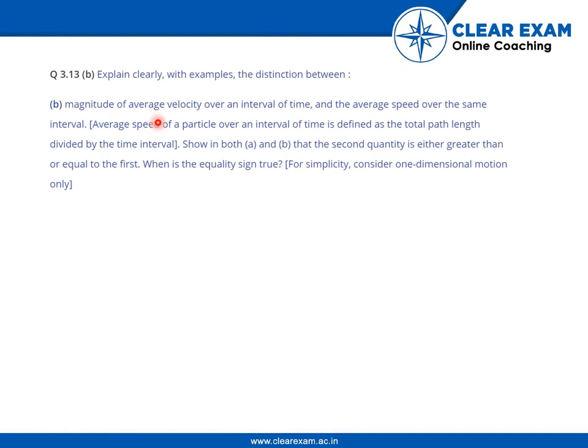Now consider the magnitude of average velocity over an interval of time and the average speed over the same interval. Average speed of a particle over an interval of time is defined as the total path length divided by the time interval. So in both A and B, the second quantity is either greater than or equal to the first. When is the equality sign true? For simplicity, consider one-dimensional motion only.